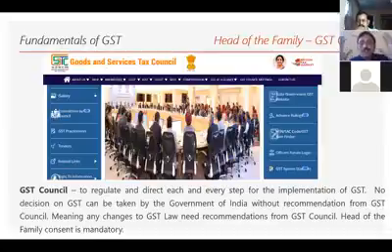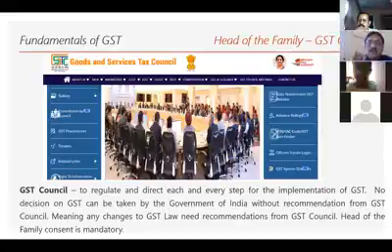So the GST Council consists of various ministers, the finance ministers of the respective states. Each state has its own representatives to represent their own interest before the GST Council.